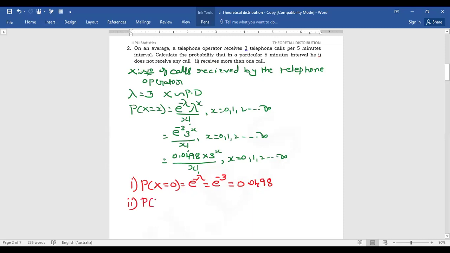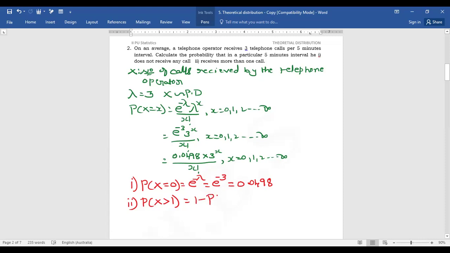Then we go with the second one, that it receives more than one call. More than one means x greater than 1. But here we consider the Poisson distribution. The range of the Poisson distribution is 0, 1, 2, etc., up to infinity. That means x can take the value 1, 2, 3, 4, 5, 6, etc., up to infinity. Therefore, it is not possible to solve the problem directly. Then we go with the complement method.